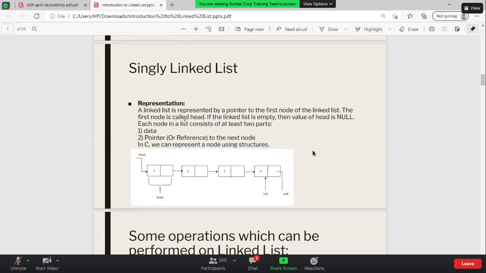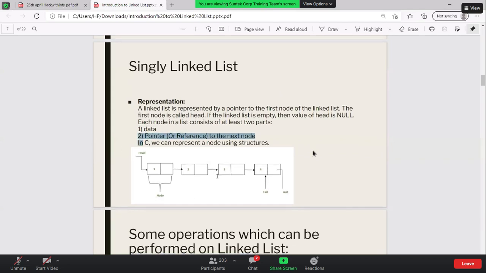If you look at the implementation, this is how a singly linked list looks. A linked list is represented by a pointer to the first node of the list. The first node is called the head. If the linked list is empty, then the value of the head is null. Each node in the linked list consists of two parts: the data and the pointer. This is how we can represent a node.